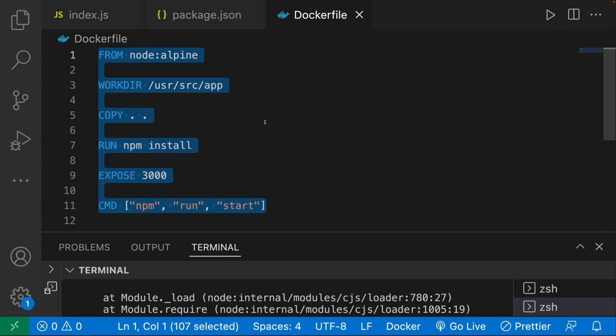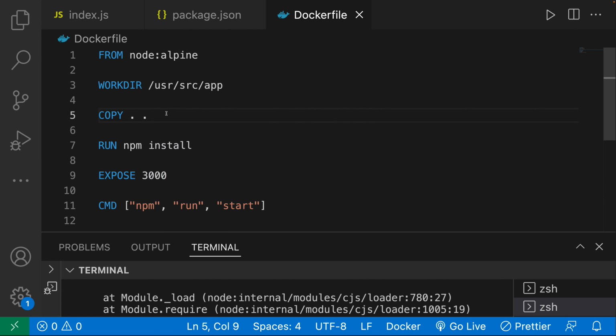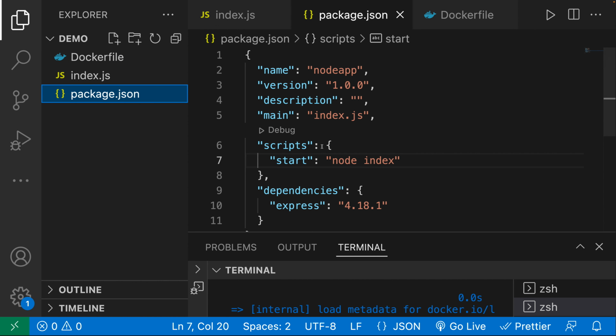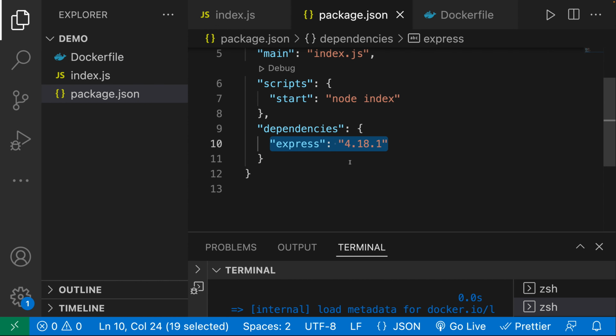So let's remember inside of the Dockerfile what we're doing. Over here, we're copying the content inside of the working directory, and then we are doing npm install. And this right here is a very important step because right now inside of our directory, we do not have the node_modules, nor do we have the package-lock.json. So we're going to copy these 3 files into the working directory, but we still don't have the dependencies needed to run an Express application.